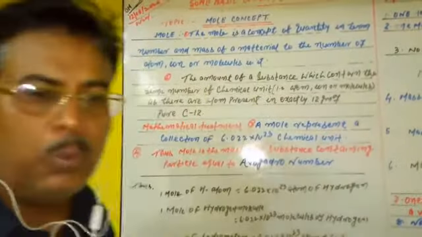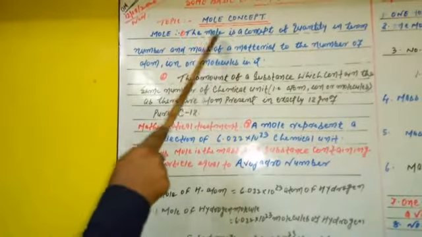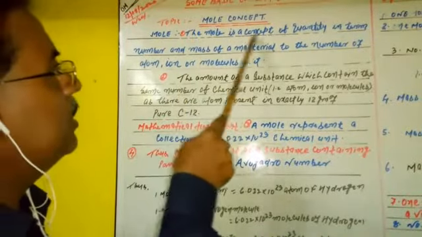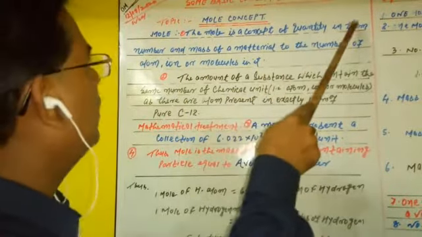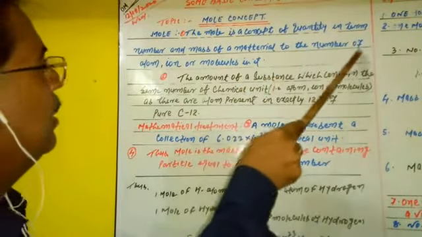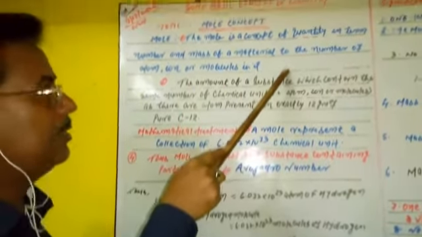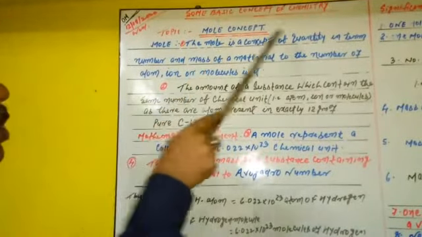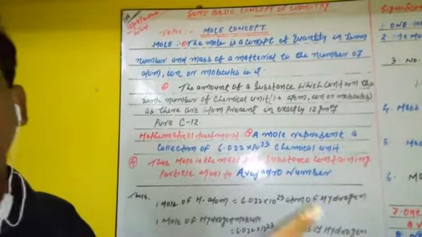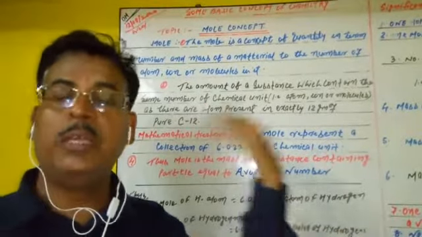Now you see them one by one here on the whiteboard. Firstly, the first definition is given. The mole is a concept of quantity in terms of number and mass of a material, relating to the number of atoms, ions or molecules present in it. That means it relates the mole with the quantity, in terms of mass, of any material, and tells what number of atoms, molecules or ions are present in the given quantity or given mass.